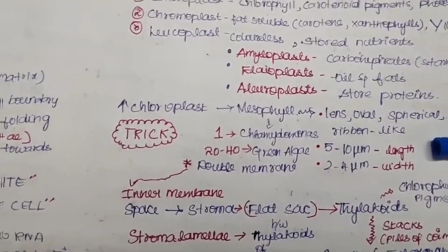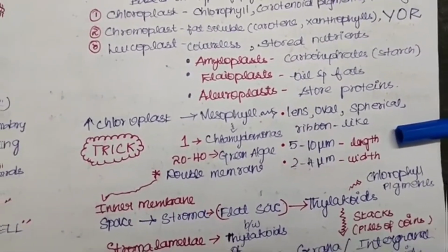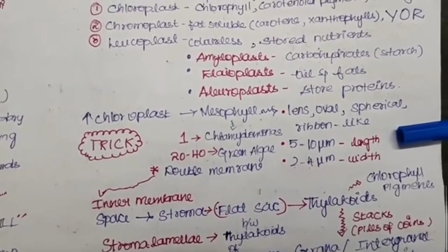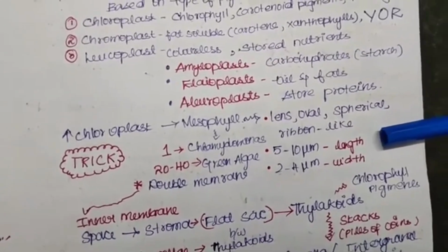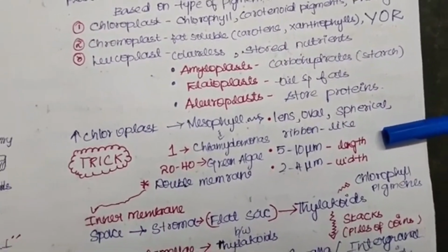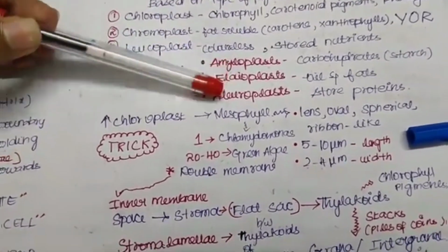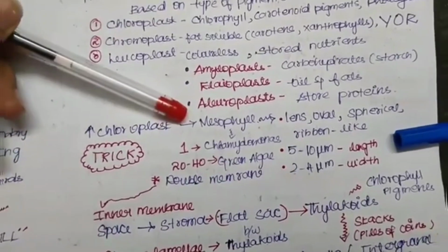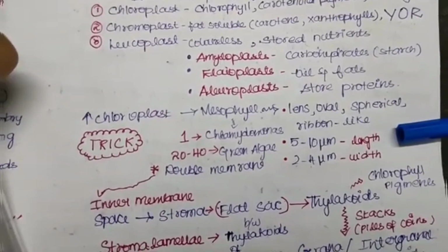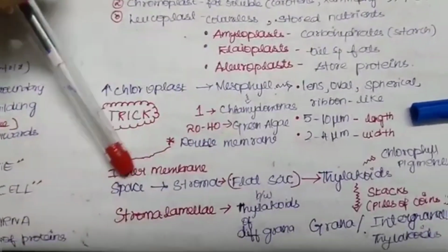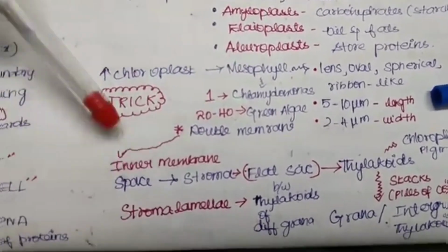And to talk about the chloroplast, as discussed, it contains chlorophyll, and these are generally found more in the mesophyll region. These chloroplasts are lens, oval, spherical or ribbon shaped structures found in the plants, and they differ in numbers. In the case of Chlamydomonas, it may be 1, but in green algae, it may be 20 to 40. Now these contain a double membrane, and I have a trick video for that,